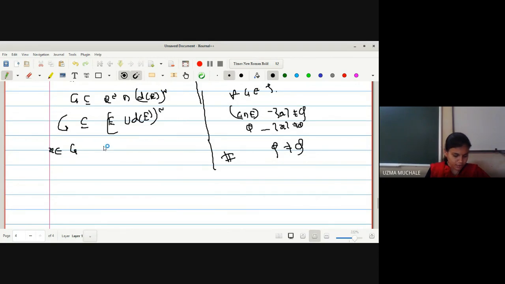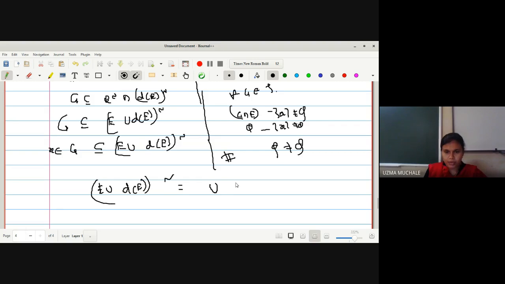Now x is a member of G, which is contained in E union derived set of E, its complement. Firstly, what we have written in equation 1, E union derived set of E, its complement, we have written with the help of union of all the singleton x.